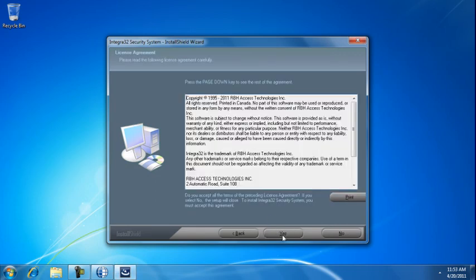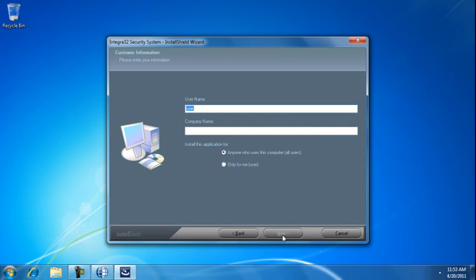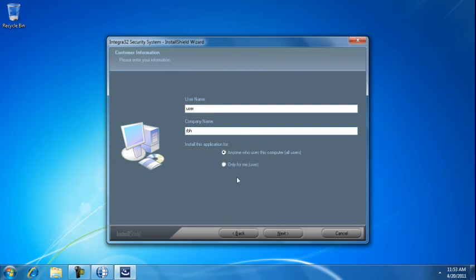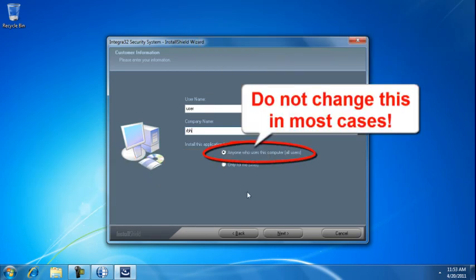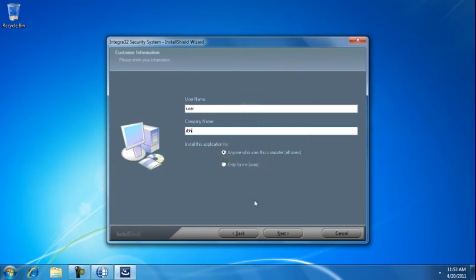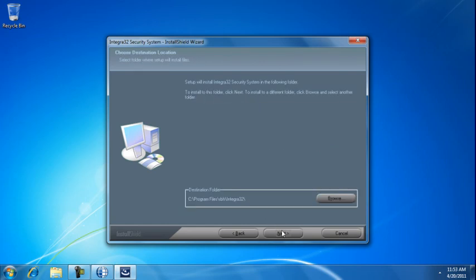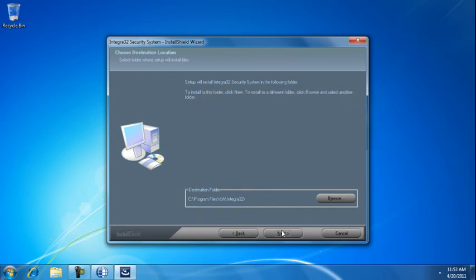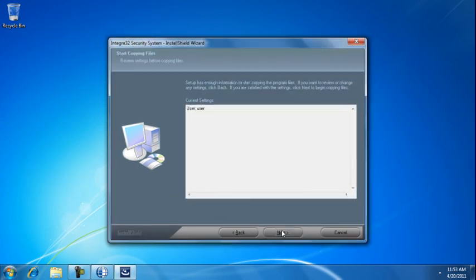Agree to terms. Provide username and company name. They are not used for any other purpose in the system. Make sure that you're installing for anyone on this computer. If somebody else logs in, they will not be missing the Integra shortcuts. Verify your installation path. You will need it later on to add additional components and updates. Click Next.